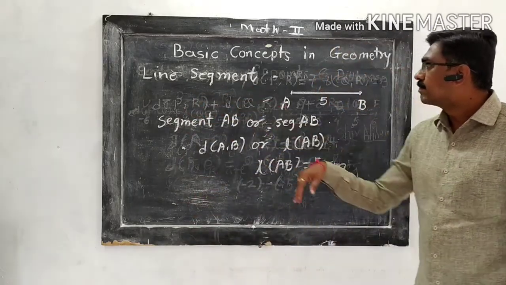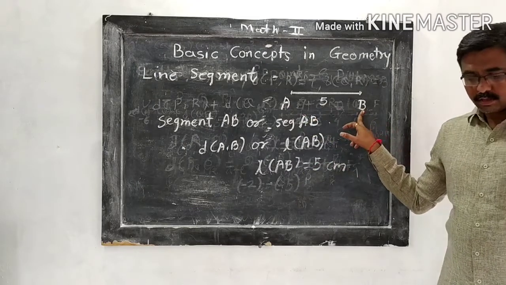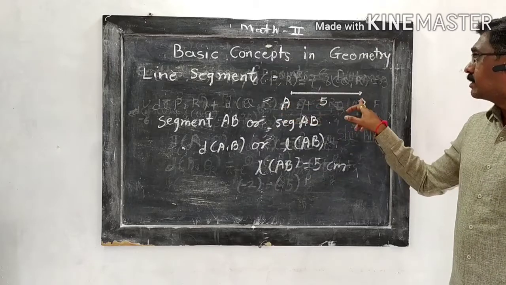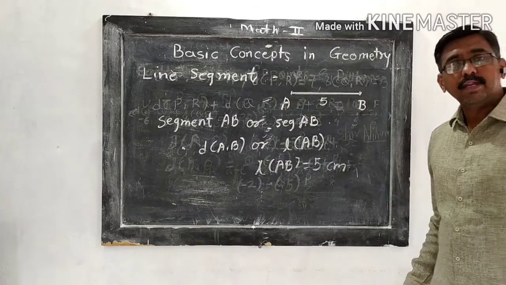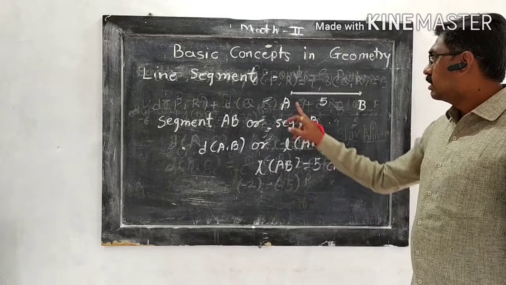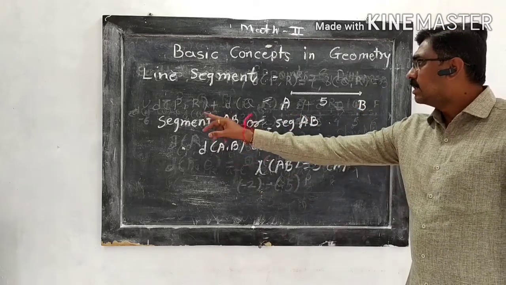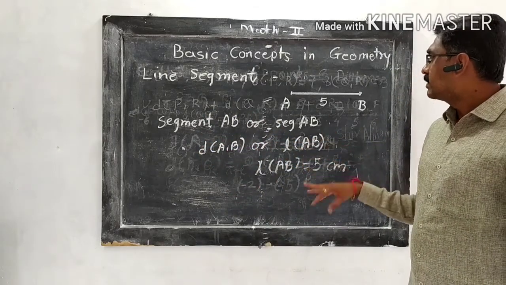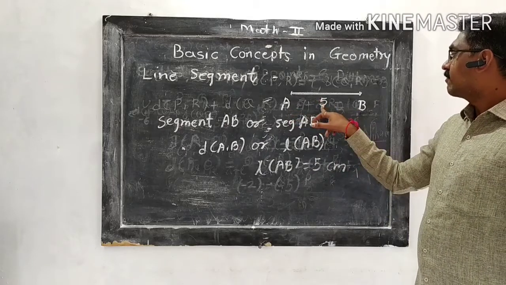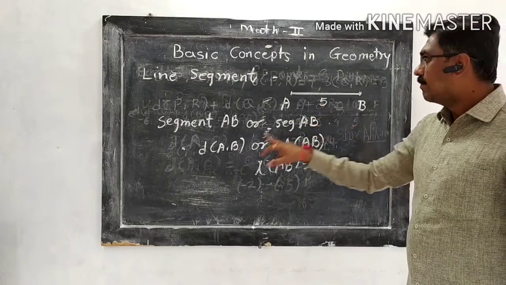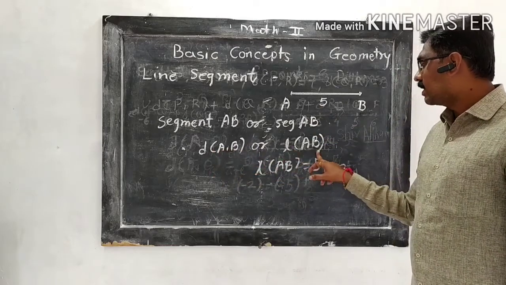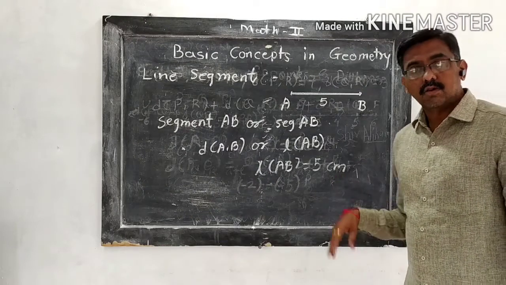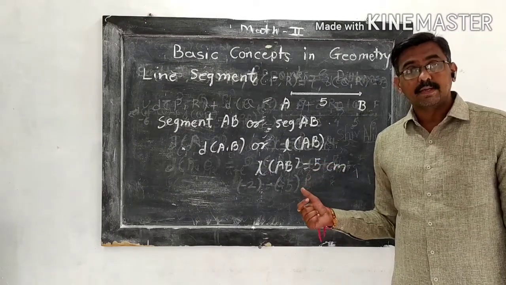So line segment is the union of two points. That means point A and point B, and all the points between A and B, that is called the line segment AB. It is denoted as segment AB or seg AB. Suppose the distance between A and B is 5, so we can say distance of AB or length of AB equals 5 centimeter. In this way, we discussed the line segment.